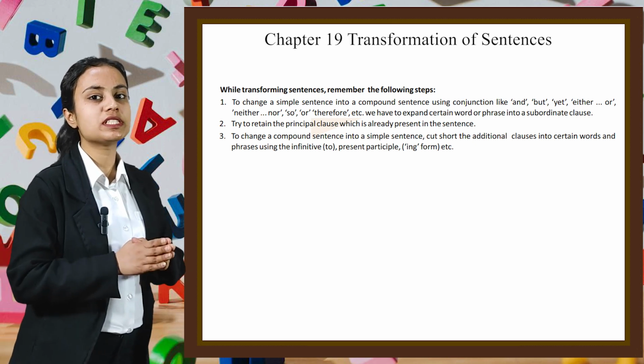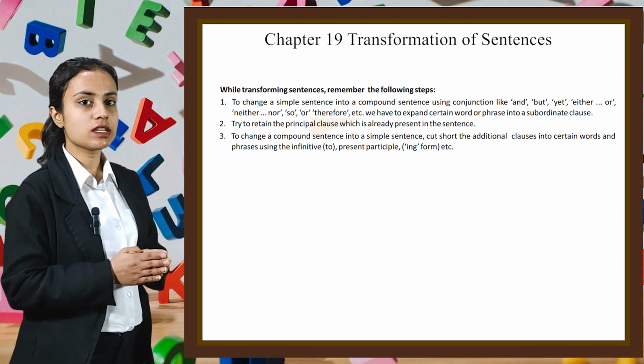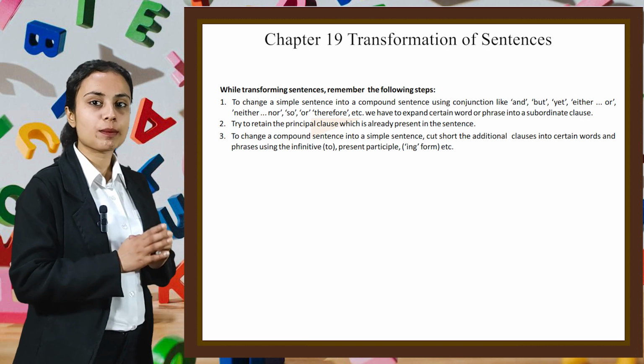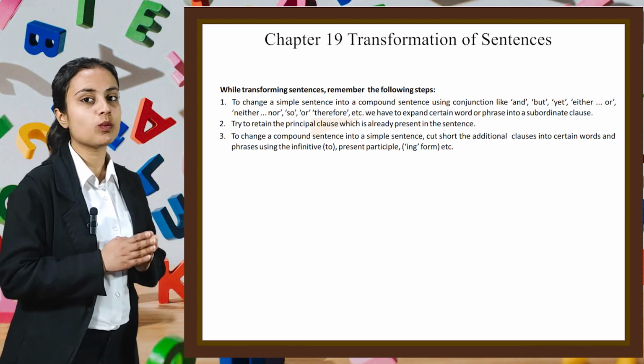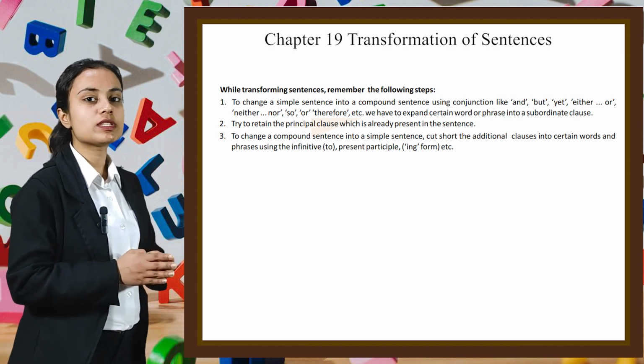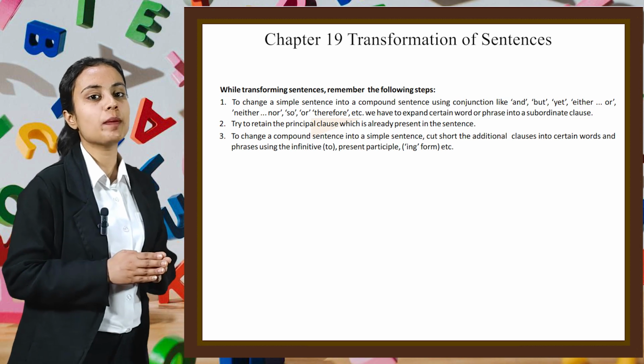Try to retain the principal clause which is already present in the sentence. To change a compound sentence into a simple sentence, cut short the additional clauses into certain words and phrases using the infinitive, present participle, that is the ing form, etc.